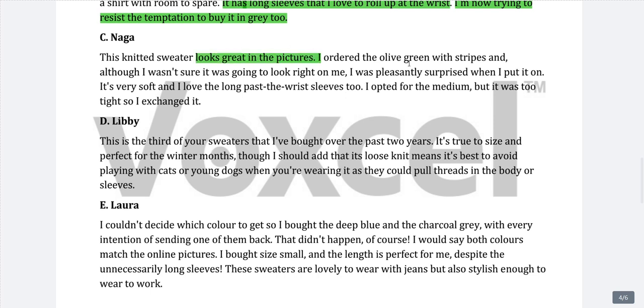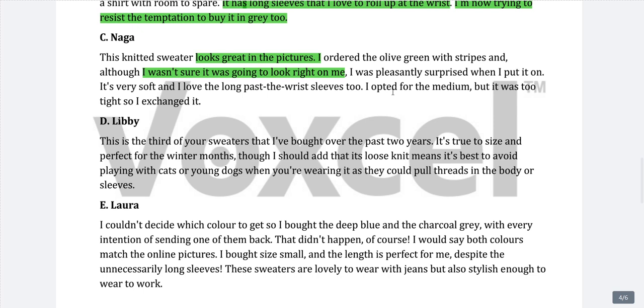I ordered the olive green with stripes, and although I wasn't sure it was going to look right on me. So here it is, the information that the user is not sure whether the sweater will look right on him or her, basically would suit him or her. So this is our one information.